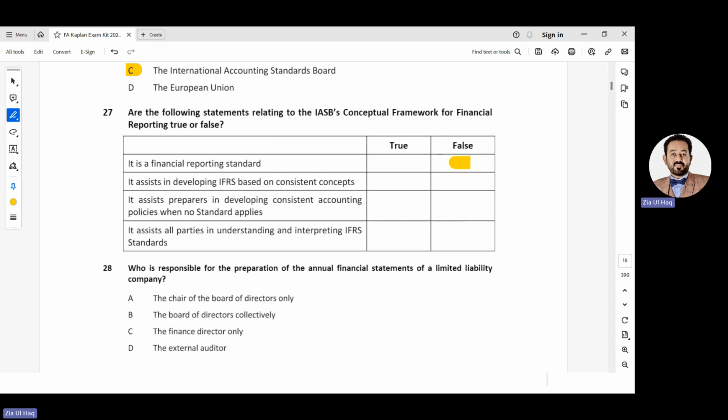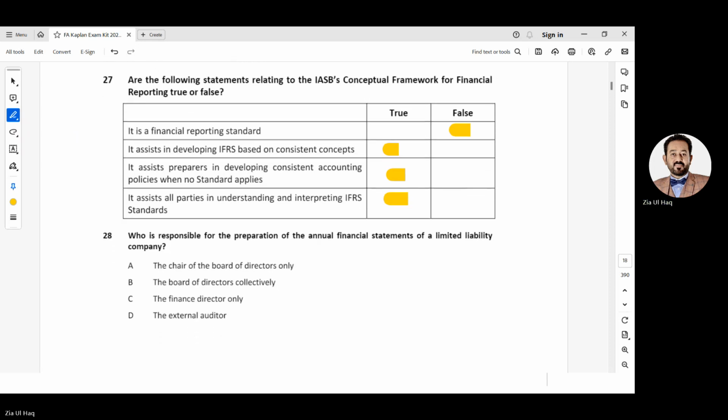Financial reporting standards are IAS, IFRS. It assists in developing IFRS based on consistent concepts. Yes. It assists preparers in developing consistent accounting policies when no standard applies. Yes. It assists all parties in understanding and interpreting IFRS standards. Yes. These are the purposes of the framework we have learned.